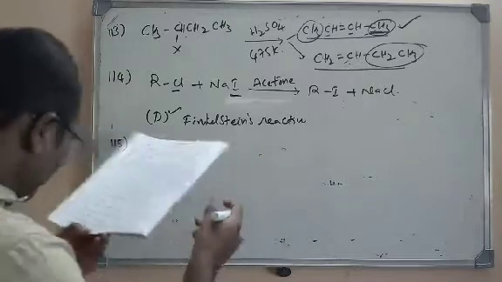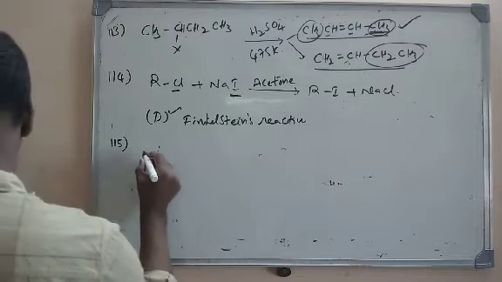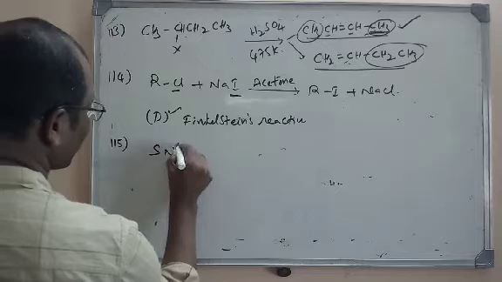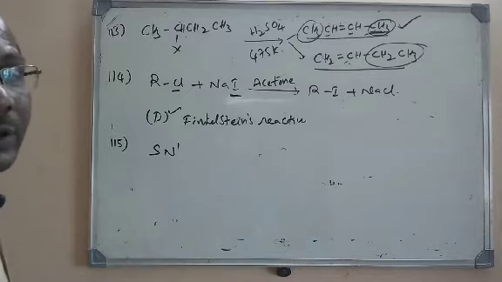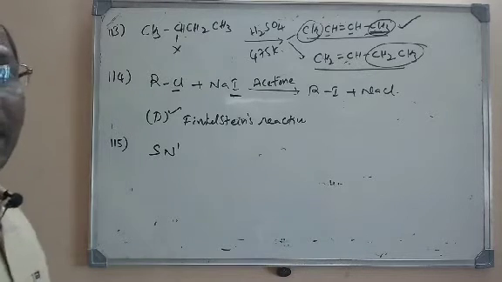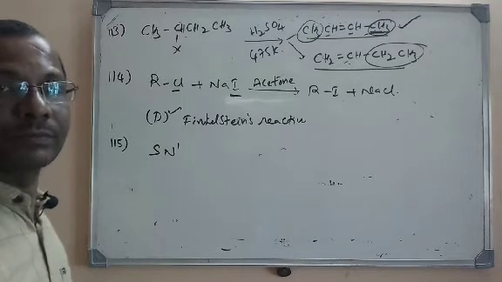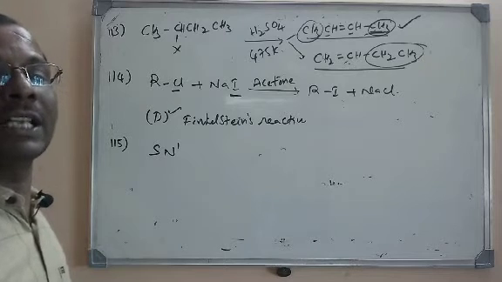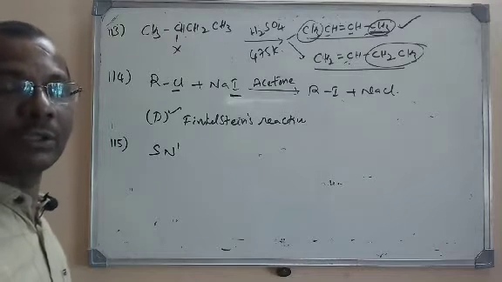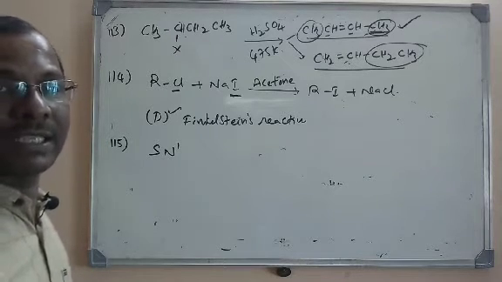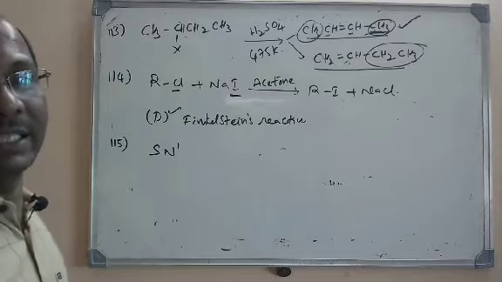Next one, SN1 reaction is fastest in... Here certain examples are given, certain molecules, in which the SN1 reaction is fastest. Already what we know is that tertiary alkyl halides prefer SN1. The more the alkyl substitution on the carbon to which halogen is attached, the more will be the rate of reaction. Because the order of reactivity towards SN1 is tertiary, then secondary, then primary, then methyl halide.